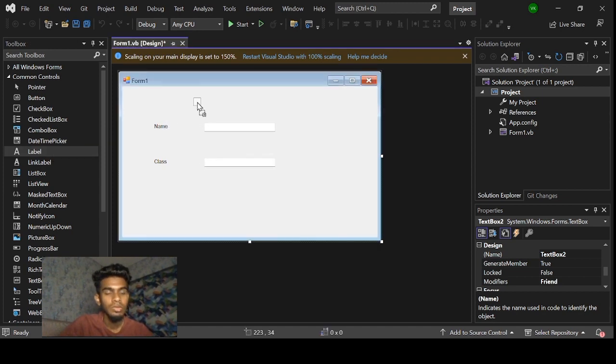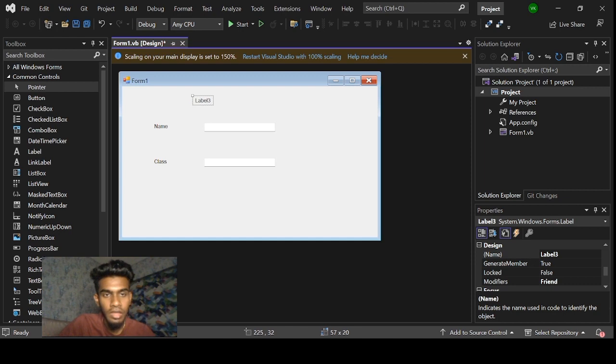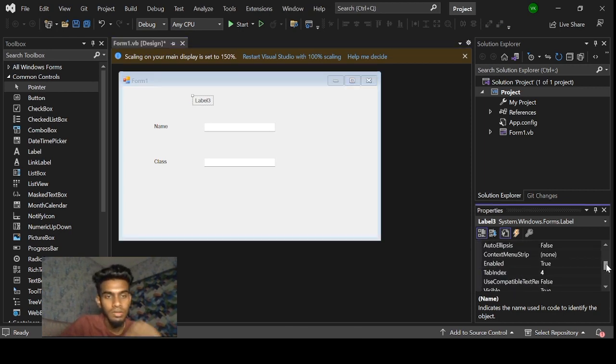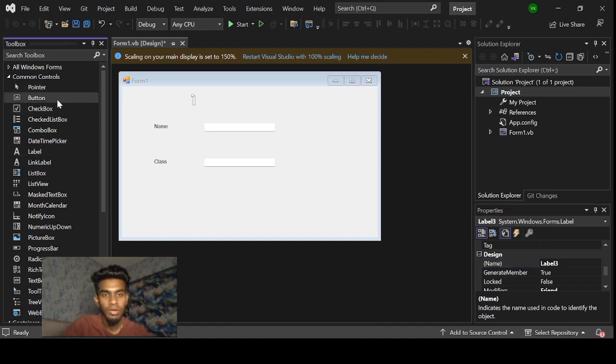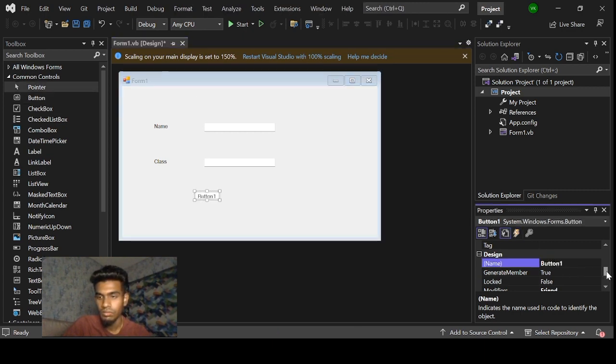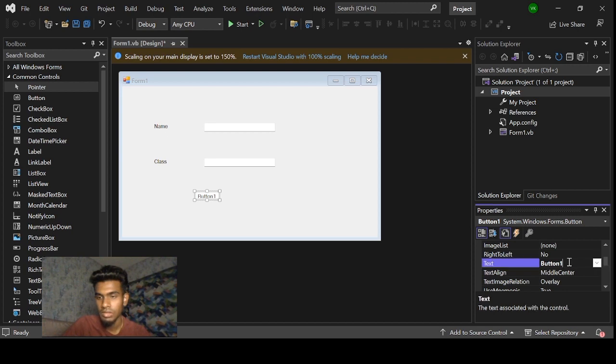So I'm going to select another label and drag it at the upper of the label and text box, and then going to clear the text of label 3, and I'm going to add a button for this form, and keep the design name as button 1, but going to change the text as send.